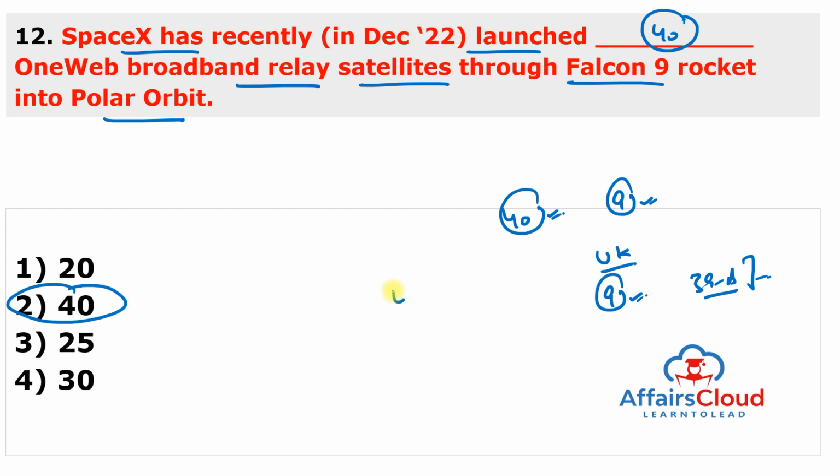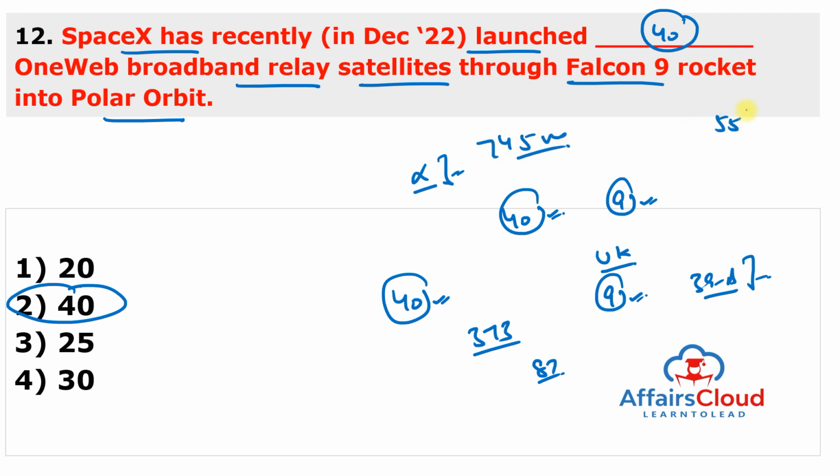And these 40 satellites were released into the initial 373-mile high orbit, tilted 87 degrees to the equator, and will use onboard xenon ion thrusters to reach their operational altitude of about 745 miles. And this marks SpaceX's 55th launch of 2022.